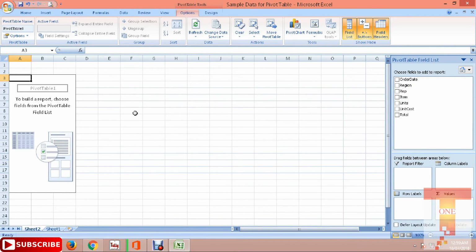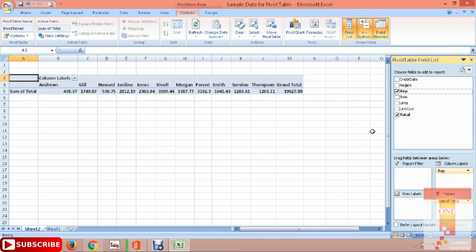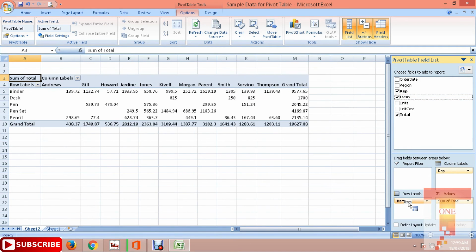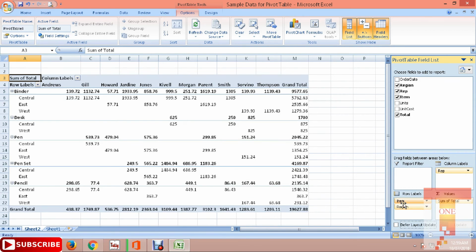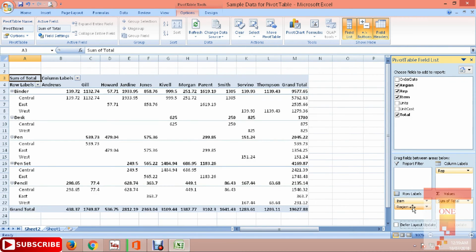Then this type of table will pop out. I will be taking this total as a value. Then I require the name of the representative, then the item, how many items they sold, and the region. We put the region here, or if you want column-wise, you can put it here, or if you want row-wise, you can click here.